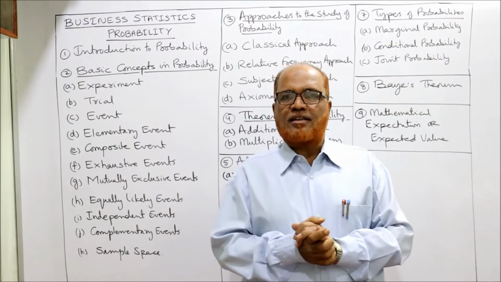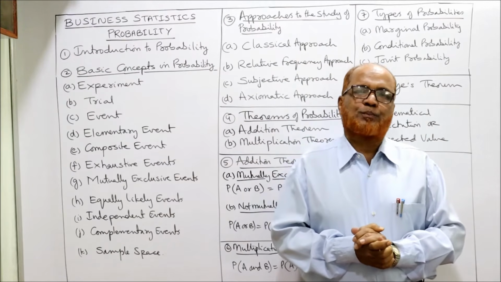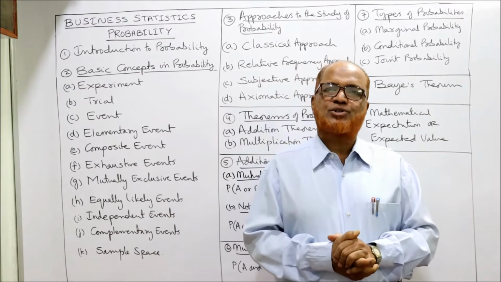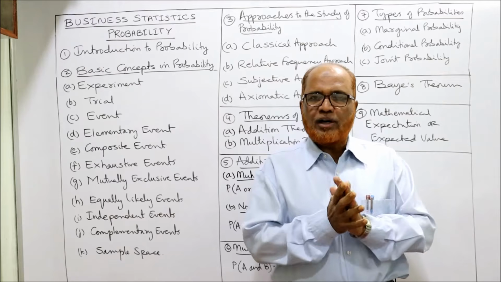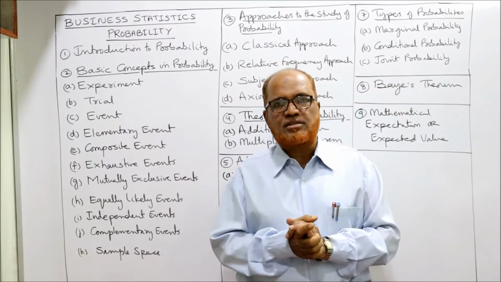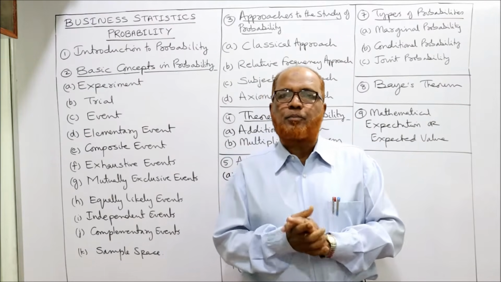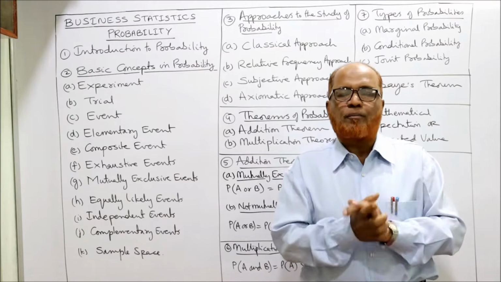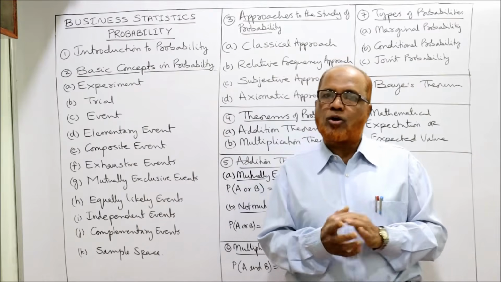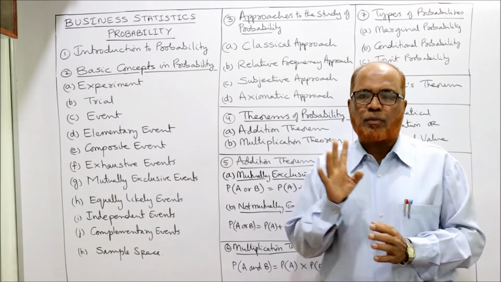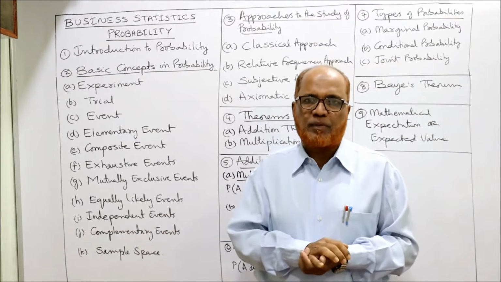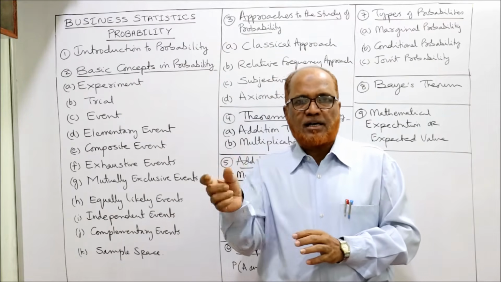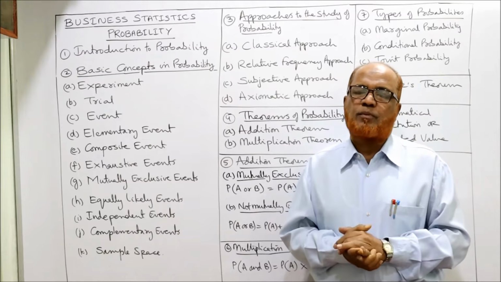Presently we are discussing the subject Business Statistics 2. In this subject we have already completed one topic called Theoretical Distribution. In that theoretical distribution we have discussed the concepts and solved many problems on binomial distribution, Poisson distribution and normal distribution. Two are discrete probability distributions and one is a continuous probability distribution. The binomial and Poisson are discrete, whereas the normal distribution is a continuous probability distribution.